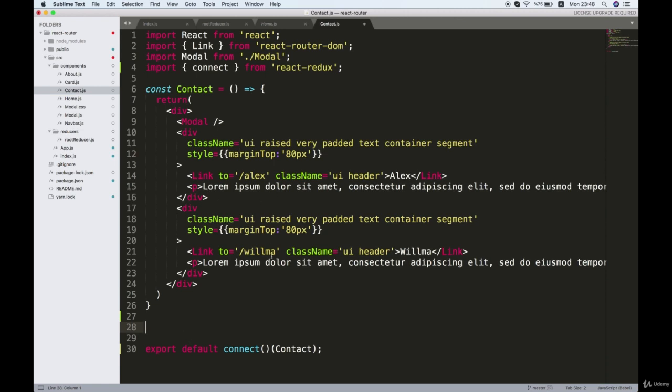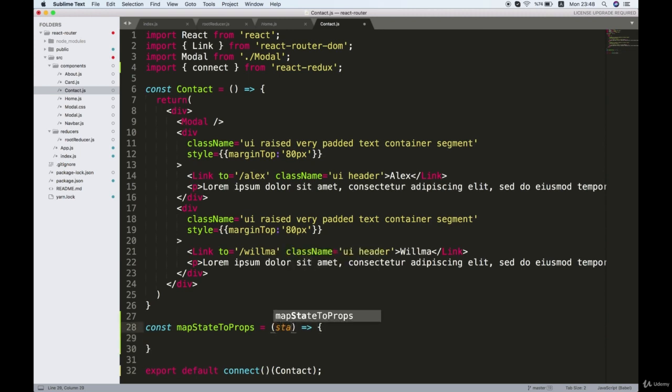So we're going to take the state and map some of that data on the state as props of this component. Now you'll see what I mean in a second, but this will have to be an arrow function. And inside of here, we will be able to get access to the state of the store. So now we can grab some data from that state and attach them to props of the contact component.